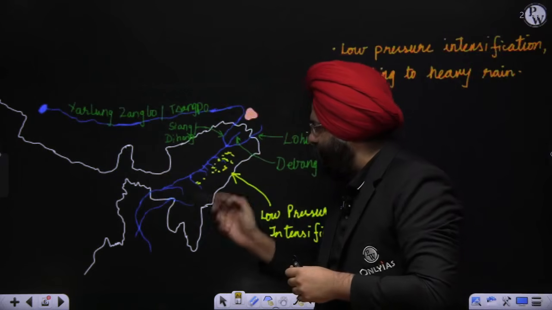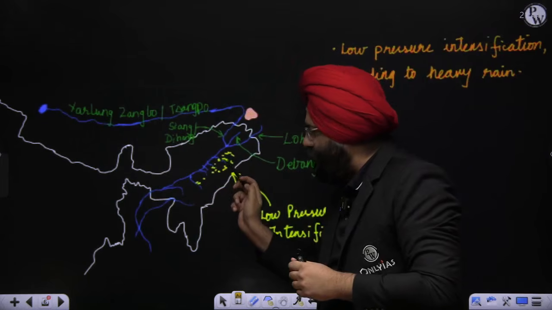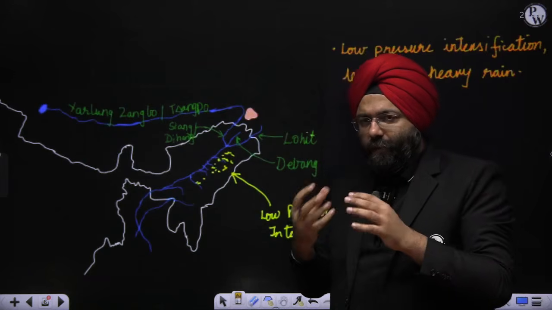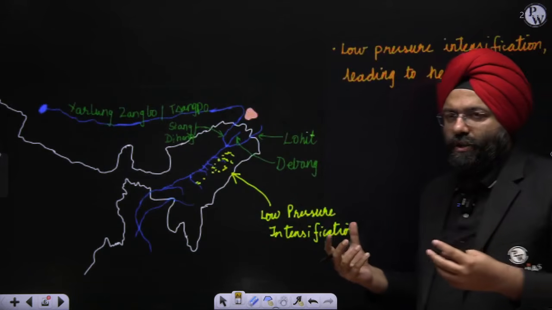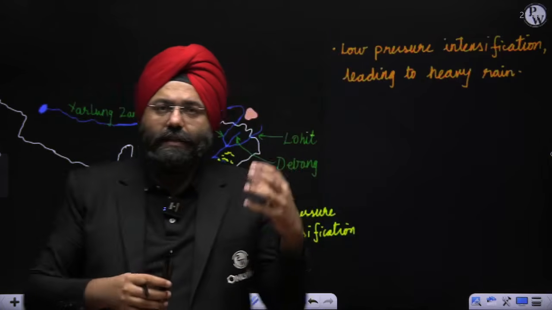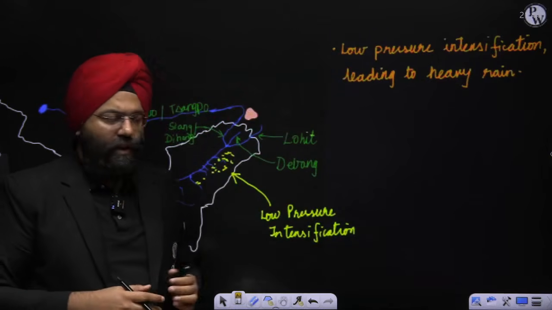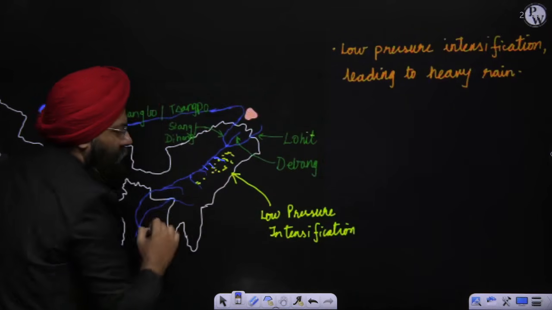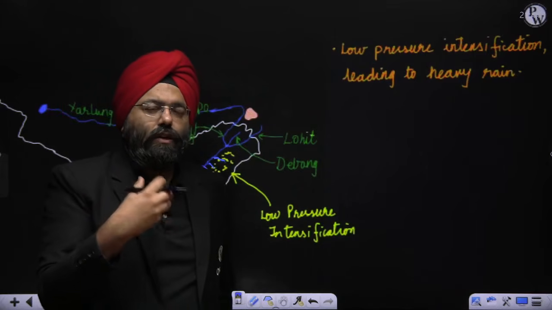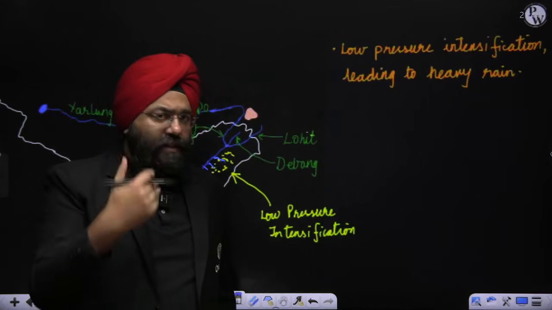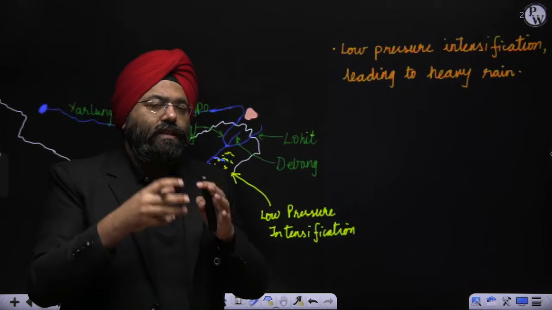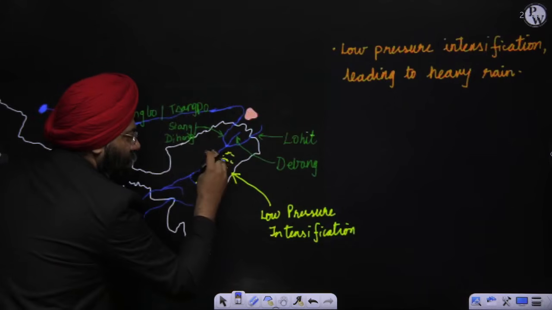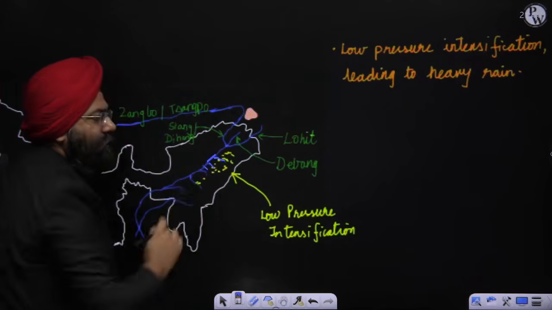According to the meteorological department, this particular region, which is again Assam region, along with the Nagaland region and parts of Arunachal Pradesh, there was a development of an intensified low pressure region in this region. Now, what happened because of that? This region received very, very heavy rainfall. Receiving very heavy rainfall means that these tributaries which are present over here started overflowing. Why? Because this region receives rainfall fine, but the amount of rainfall they received over here led to intensified rainfall, leading to a lot of water coming and joining or entering the main Brahmaputra River.